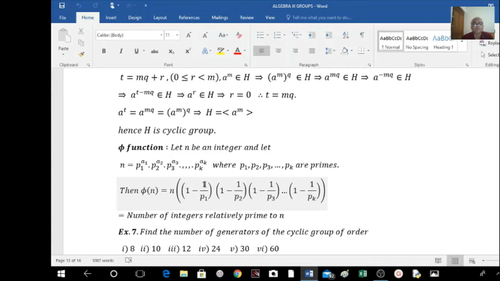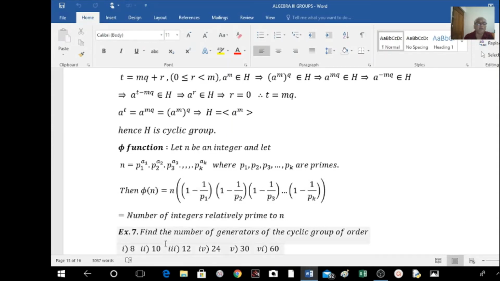And 7, yes, 7 is relatively prime to 10 because GCD of 7 and 10 is only 1. And 8 is not relatively prime to 10. But 9 is relatively prime to 10. So 1, 3, 7, 9. These are the 4 integers less than 10 and relatively prime to 10. So using this formula we can find the number of integers less than the given integer which are relatively prime to that integer.